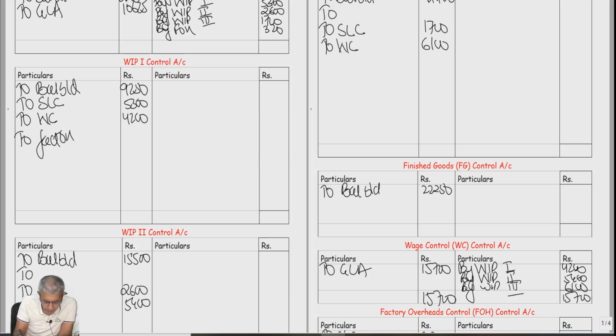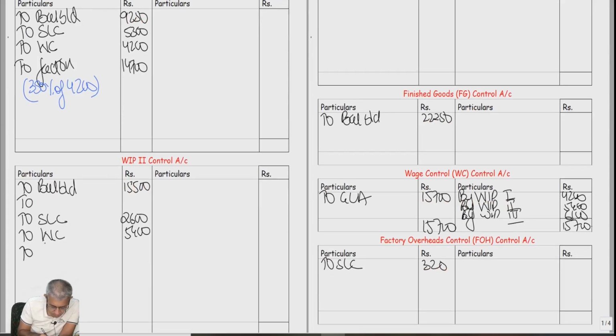Now, in process 1, we charge factory overheads at the rate of 350% of 4200. This is your direct labor cost for this particular process, into 350%. 14,700.